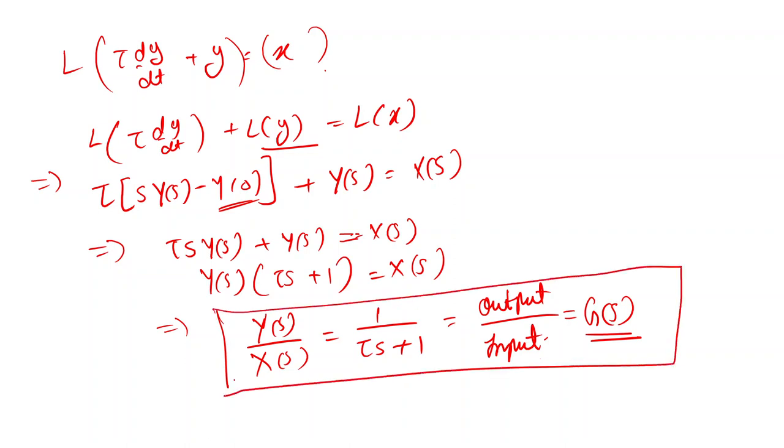Now why do we call it a first order system? In this you can see that the power of s is 1, that is s raised to 1. That is why we call the system a first order system.